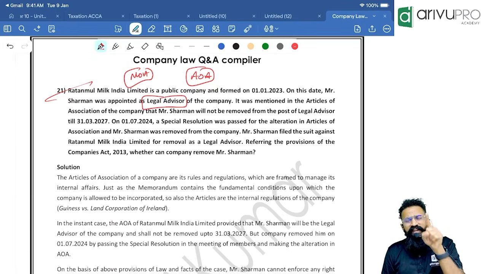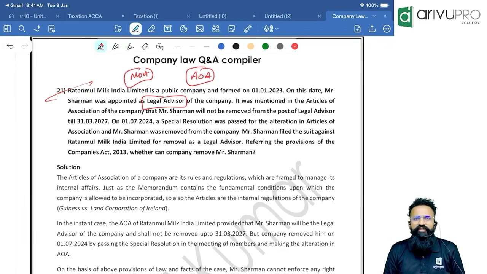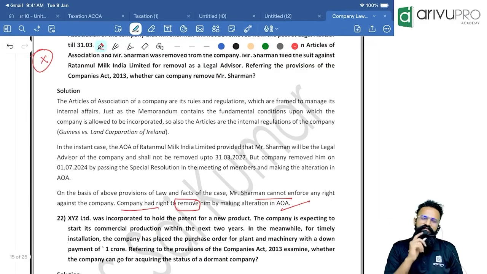Remember, what is the Indian Contract Act? It is a contract between two parties. AOA is a contract made by the company, within the company. Did the advocate come and sign AOA? No. Then you were never a party to the contract at all. You are always an outsider. So anything given in the articles does not bind the outsider. On those grounds I am telling you, you can remove the legal counsel, that is the advocate, absolutely fine. So the reasoning given in the answer is wrong here.